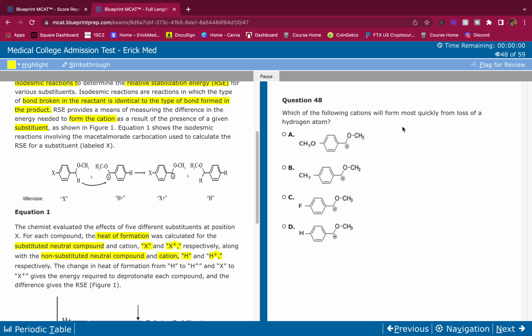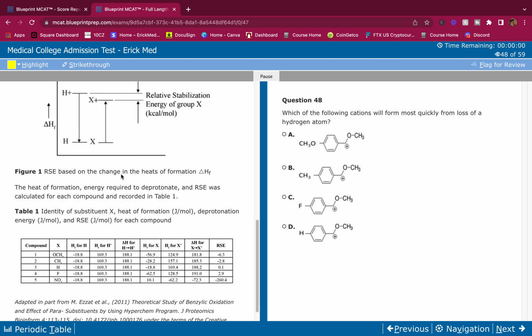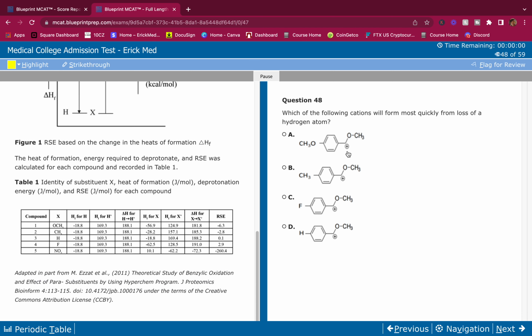And this is formed from loss of a hydrogen atom. So this is going from the X to the X plus. The X was this, and then we lost the hydrogen atom, so we became the X plus here. X plus matches. This is the substituent, the X, and the plus is the cation here. So we're looking for the energy required to make these, so X to X plus, the delta H for the X to the X plus. And they give us the energy required.